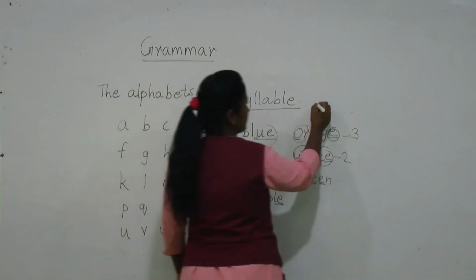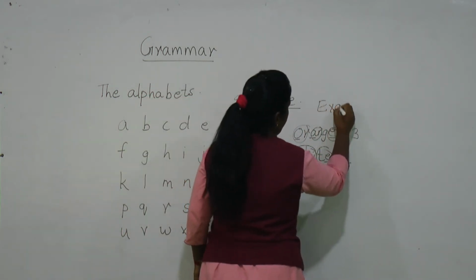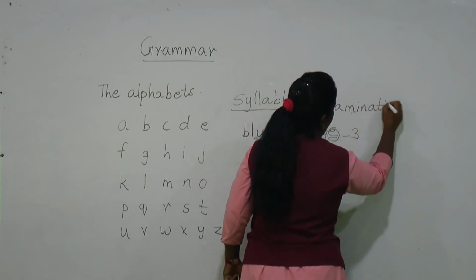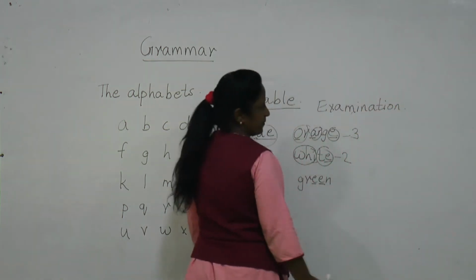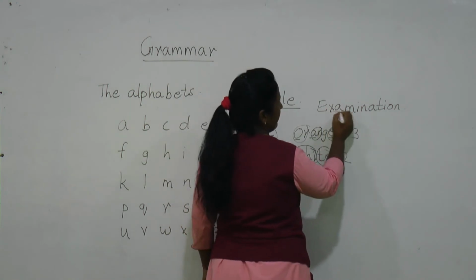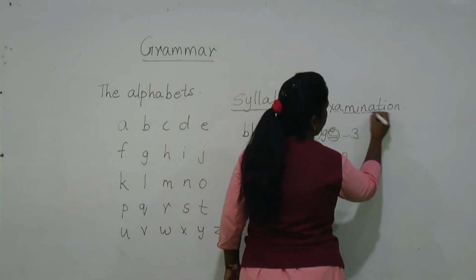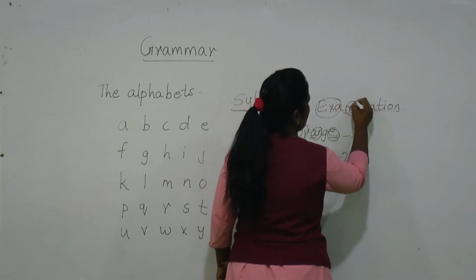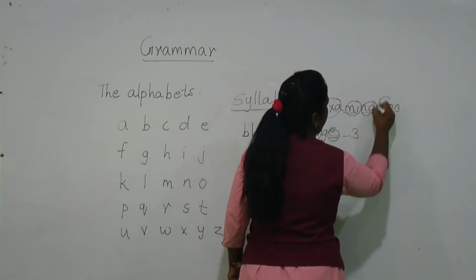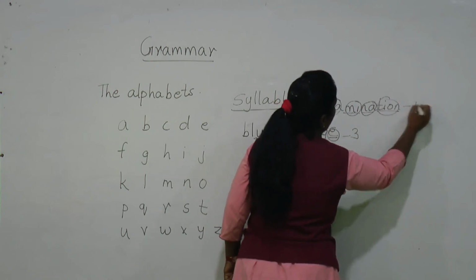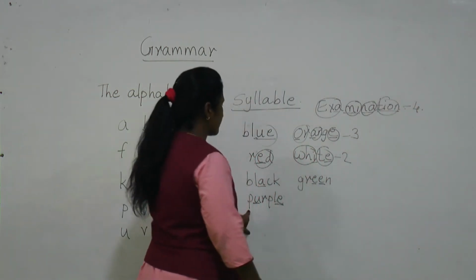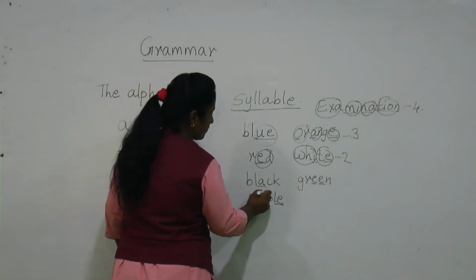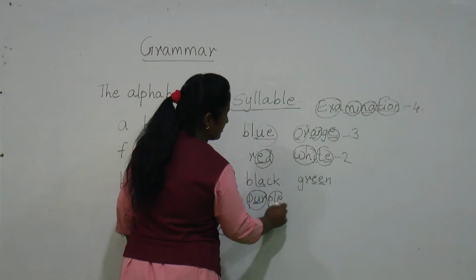I gave the previous example of examination. Here you can see A, I, N, A, and this is T, I, O, N. So 1, 2, 3 and 4, so there are 4 syllables. If you take the example purple, here you can find 1 and this is 2.